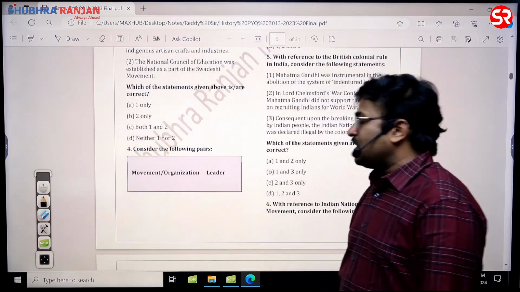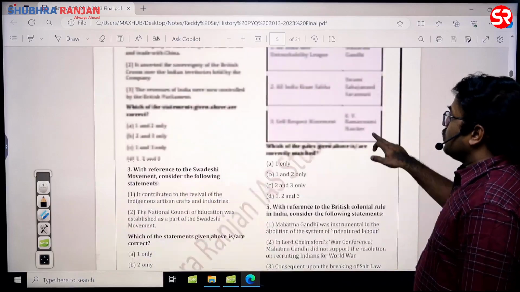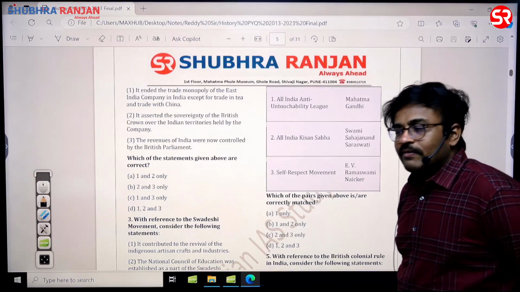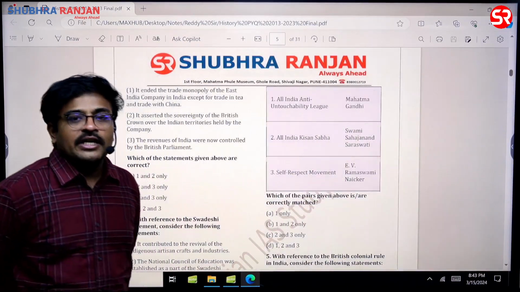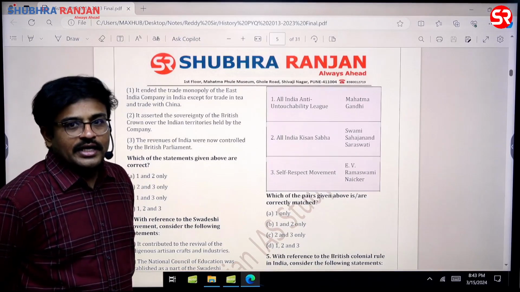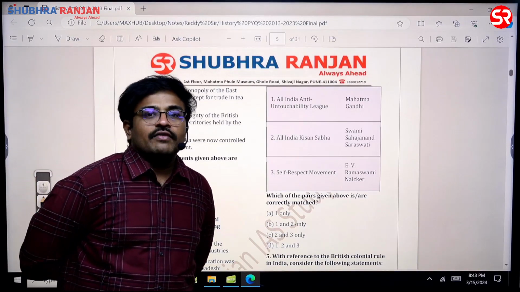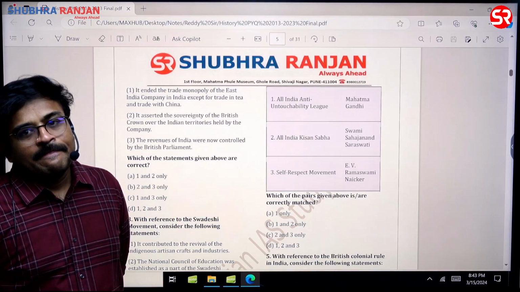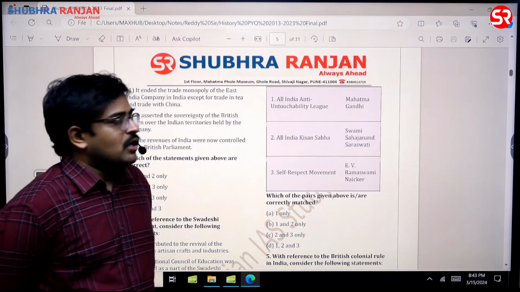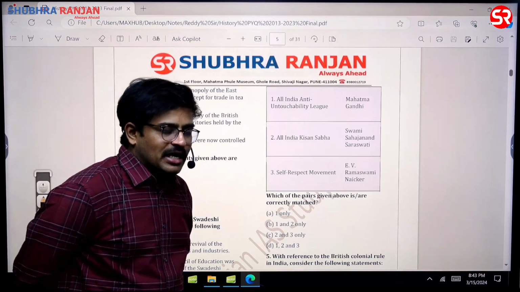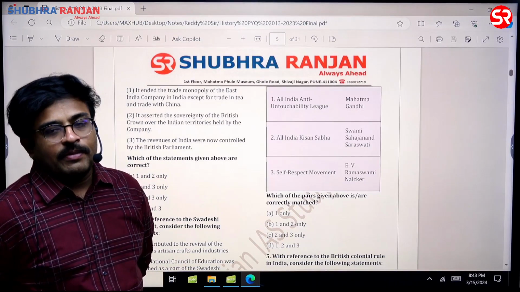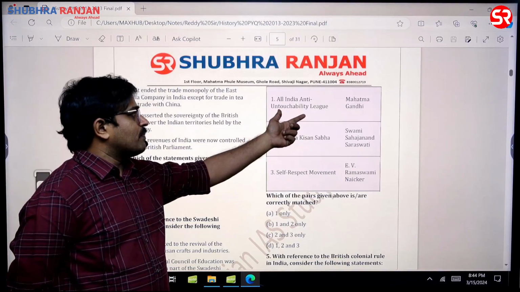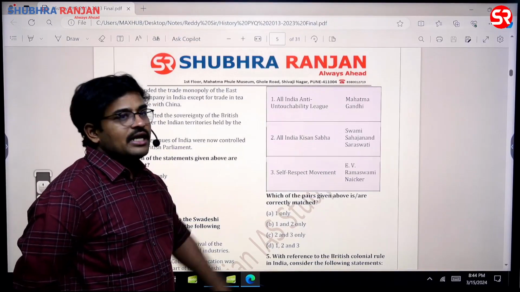Then consider the following pairs: movement or organization and its leader. The All India Anti-Untouchability League is one movement which has been referred to, sir. In fact, the All India Anti-Untouchability League itself became the Harijan Sevak Sangh, and it was established by Mahatma Gandhi. One important member of the Harijan Sevak Sangh is Babu Jagjivan Ram, a scheduled caste leader, who is also the father of Meira Kumar. So he is a very important personality in the All India Anti-Untouchability League, sir.